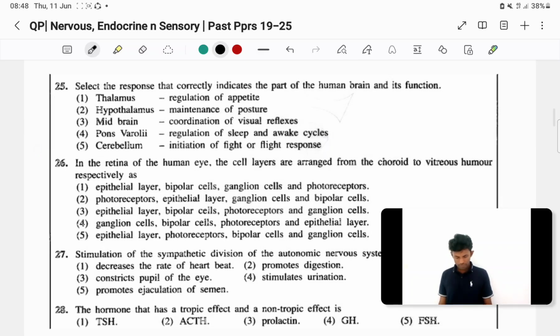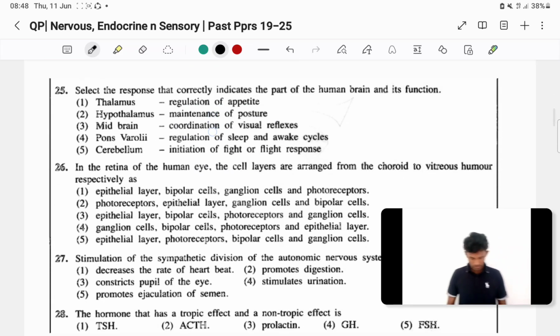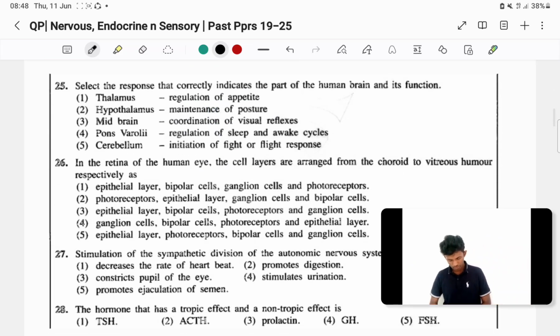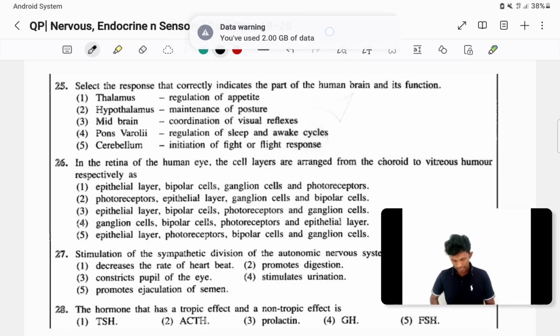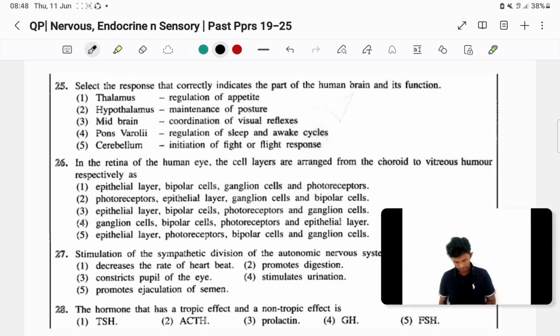25th, select the response. 2020 paper now, right? 25th question: select the response that correctly indicates the part of the human brain and its function. So there are 5 options here also. Thalamus, regulation of appetite. No, we just discussed earlier that regulation of appetite is done by the hypothalamus, right?